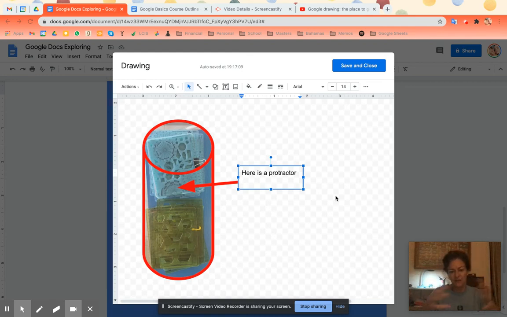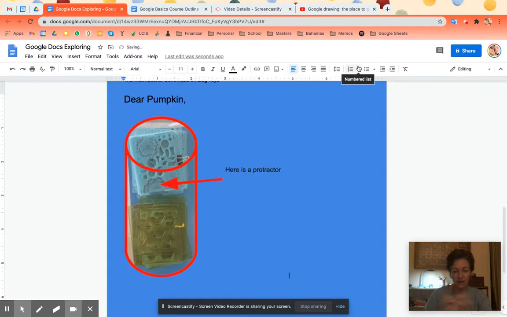So here's the end of the Google Draw. I wrote, here's a protractor. So if I save and close now, then that drawing goes into my Google Doc. So as you can see, Google Doc has so much to offer in making more than just your kind of boring typing. That was the last thing in Insert that I wanted to show you.